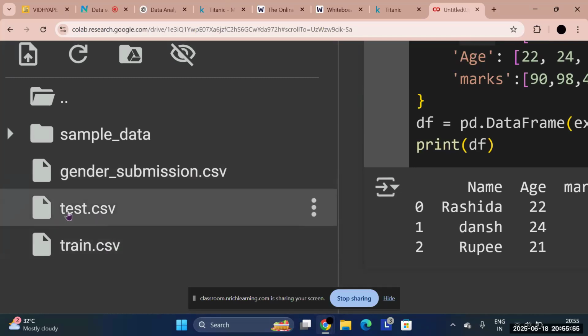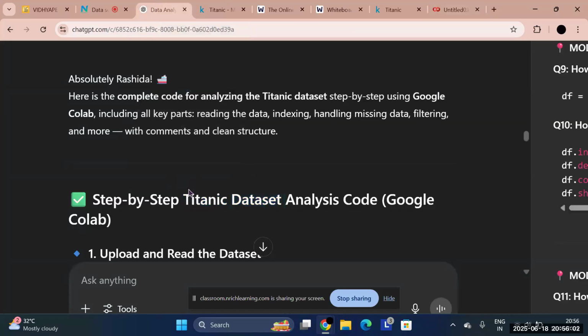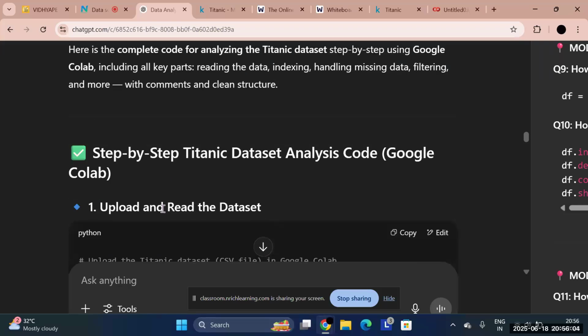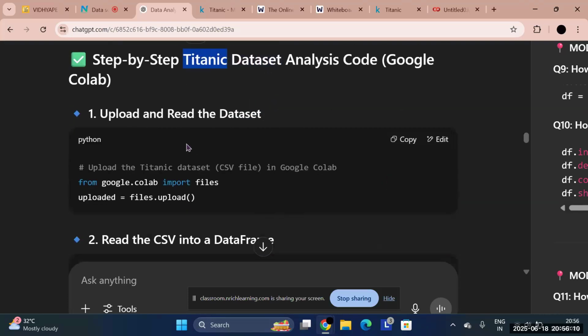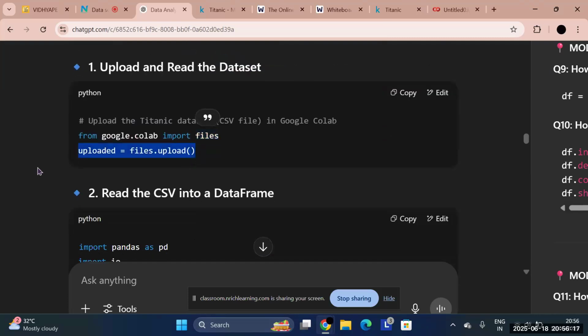You might know by now that every data set has a testing data set and a training data set. If you don't, we'll continue that in the next lecture. Don't worry about it. For now, just understand what simple project we'll be doing. So just download the Titanic data set, then go to your Google Colab and import all the files I have given you. This is the format you use.